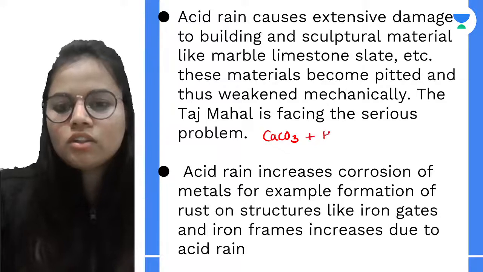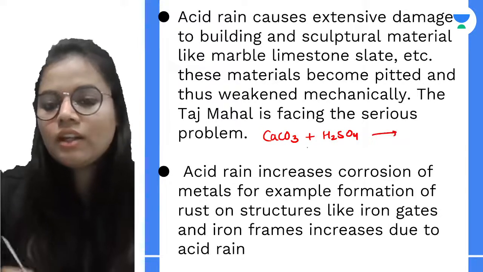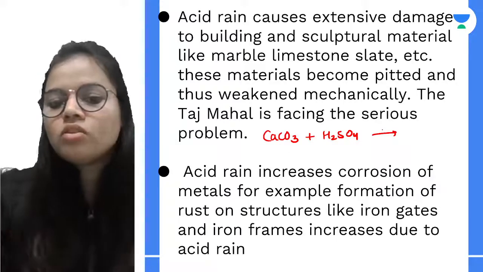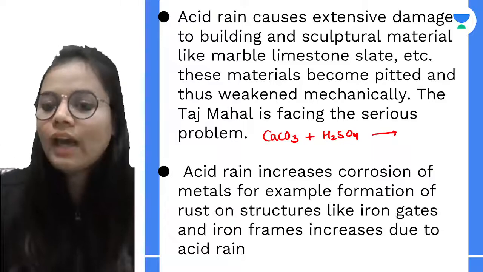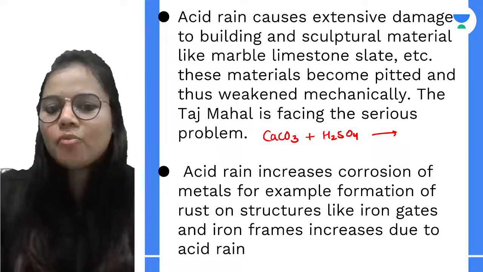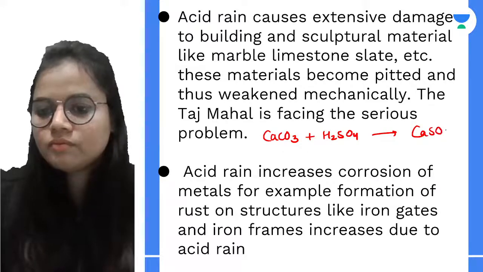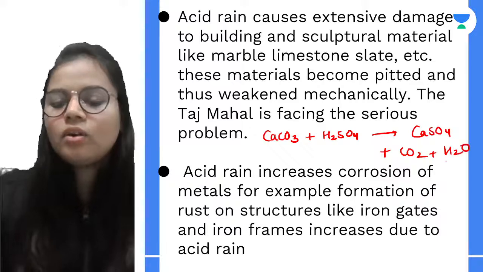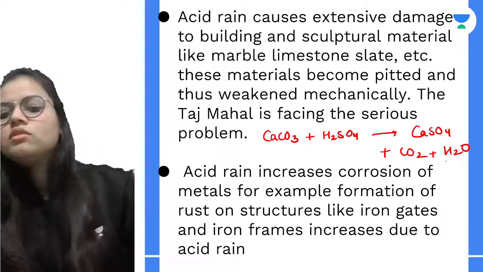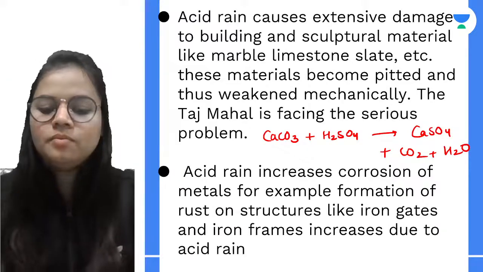When it reacts with sulfuric acid, because of this reaction the material gets damaged. There are holes, pits, and they get weakened. So we have this reaction, and the sculptural material or the buildings get damaged.